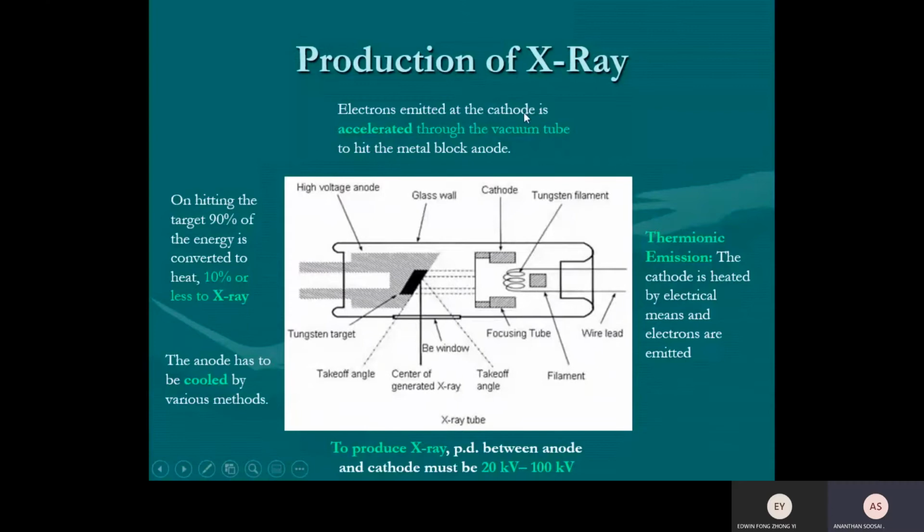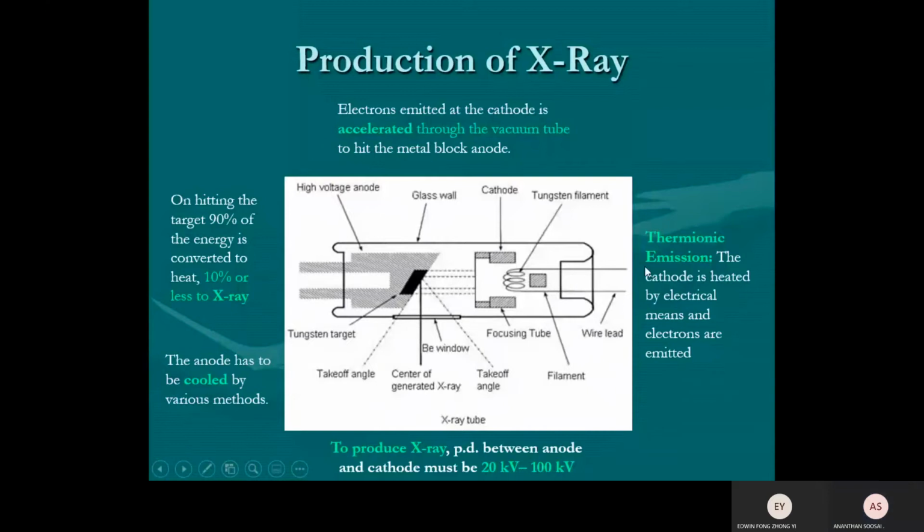So electrons emitted from the cathode are accelerated through the vacuum tube to hit the metal block anode. On heating, that 90% of energy is converted to heat, 10% is X-ray. The anode has to be cooled by various methods. The anode always needs to be cooled, so there must be a mechanism to cool it. The anode is rotated so that the electrons never hit the same point of the metal. The anode will always be rotated.